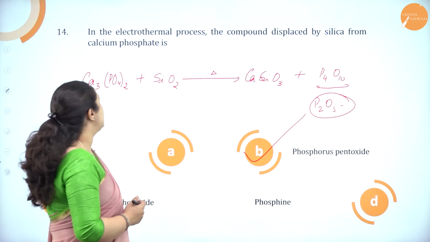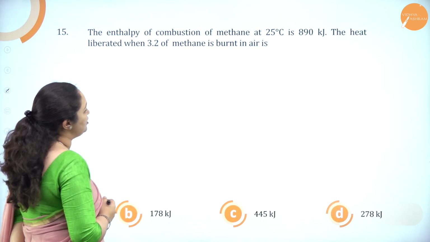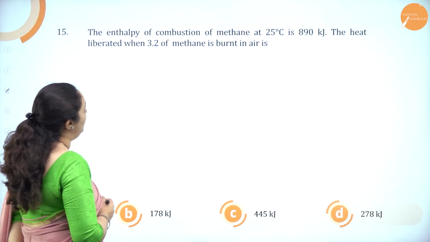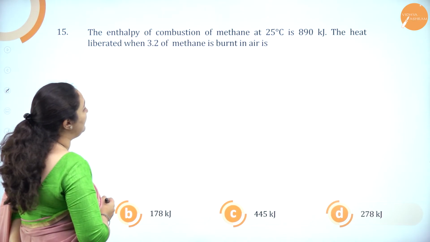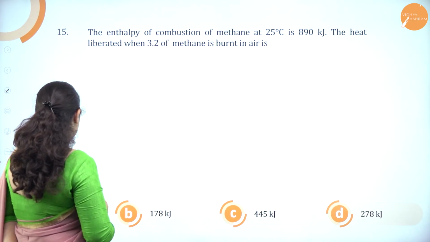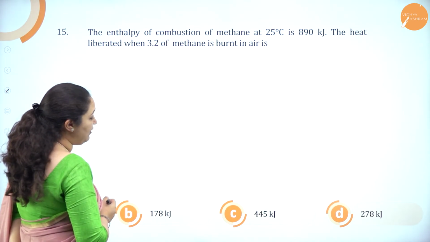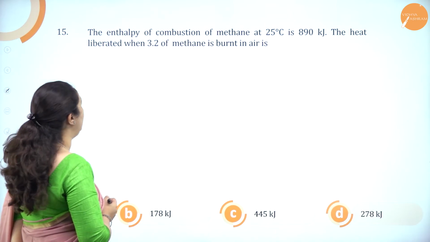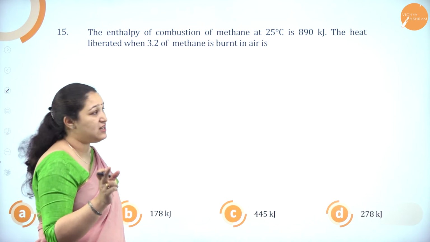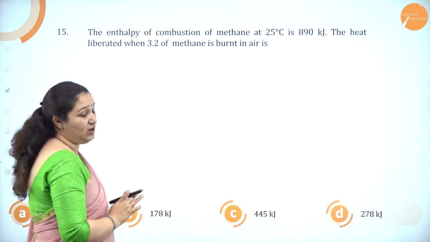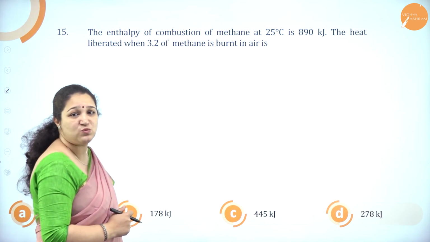Okay, next question. The enthalpy of combustion of methane at 25 degrees Celsius is 890 kilojoule. The heat liberated when 3.2 grams of methane is burnt in air is: minus 890 kilojoule, 178 kilojoule, 445 kilojoule, or 278 kilojoule. So, if 3.2 grams is burnt, what is the heat liberated is what they are asking.